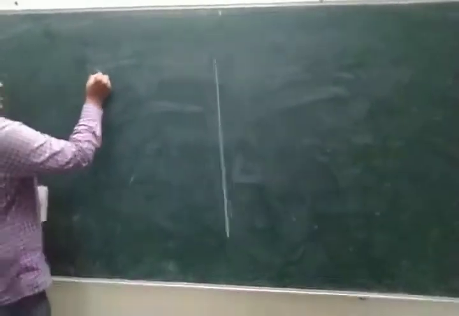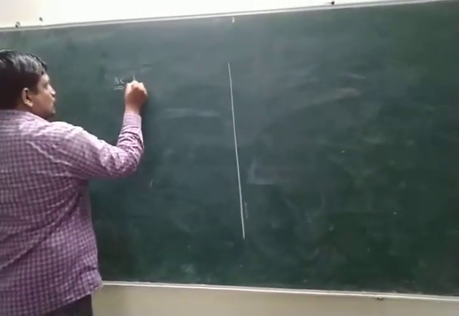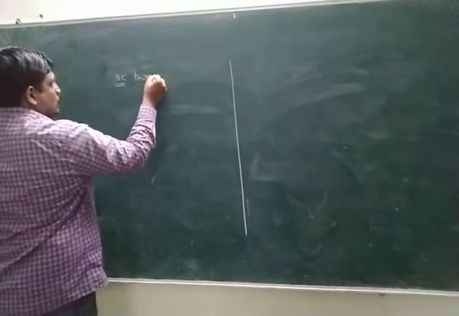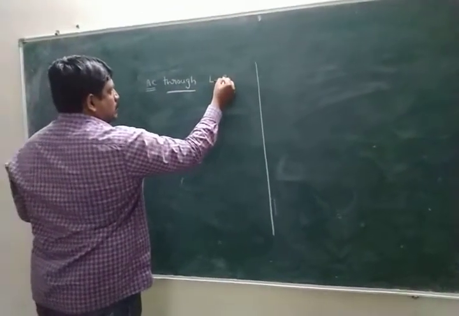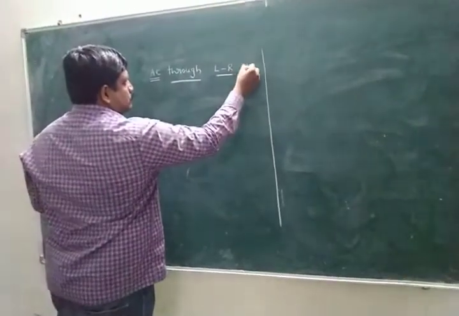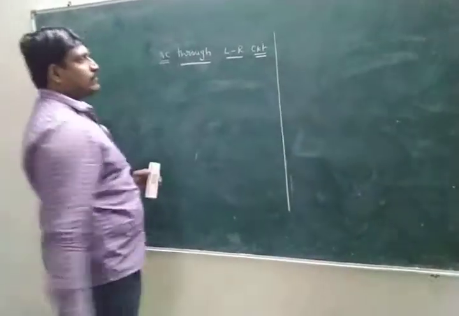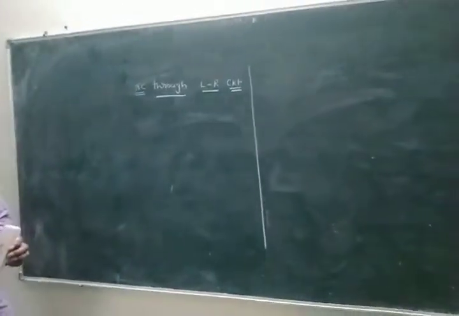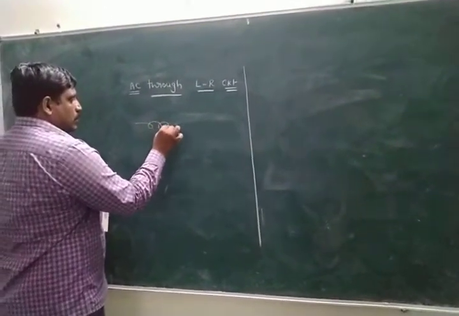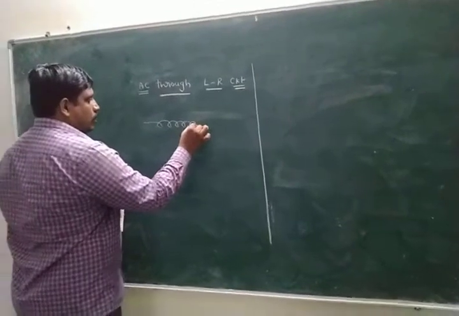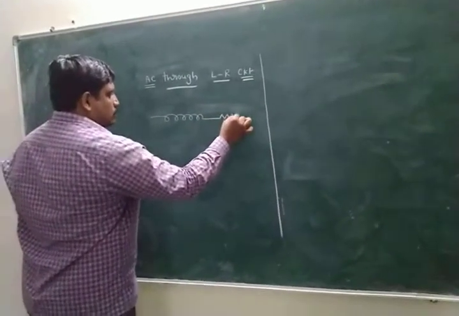Next question, Nana. AC through an LR circuit. Here inductor, that means coil, and resistor.